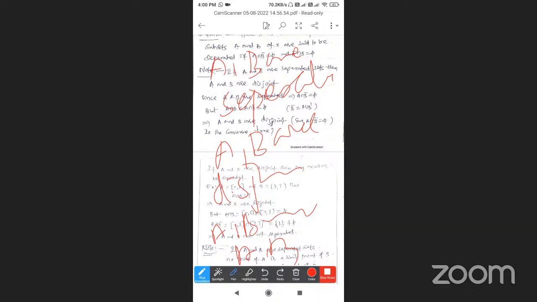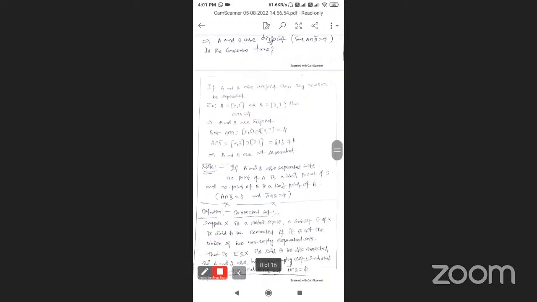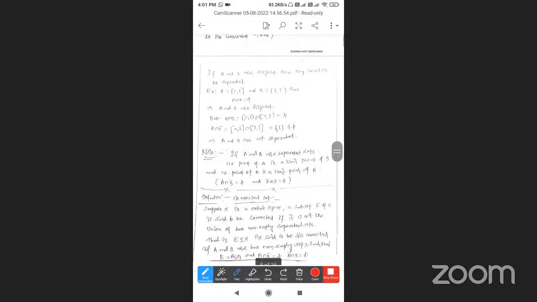A and B are disjoint sets but need not be separated.